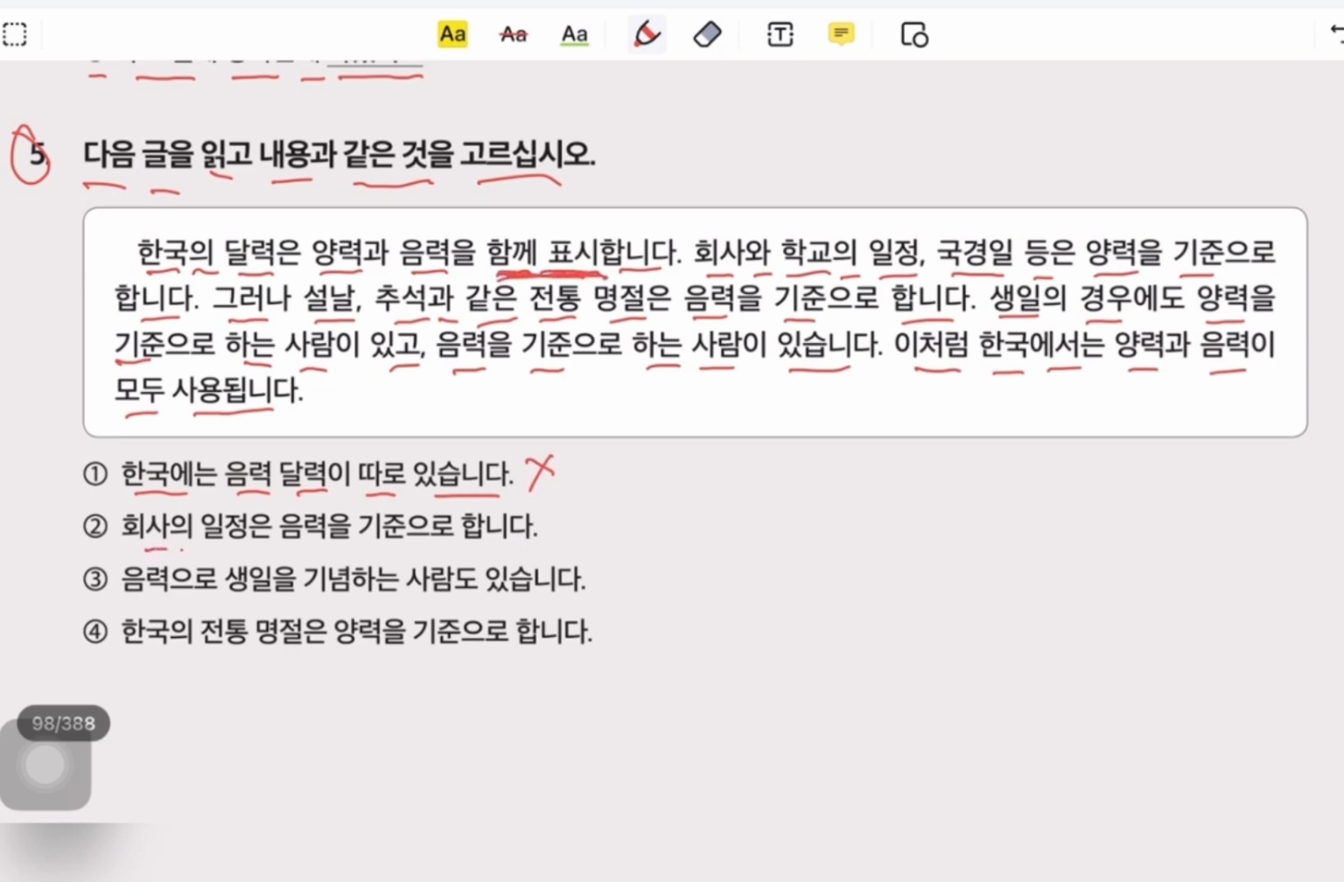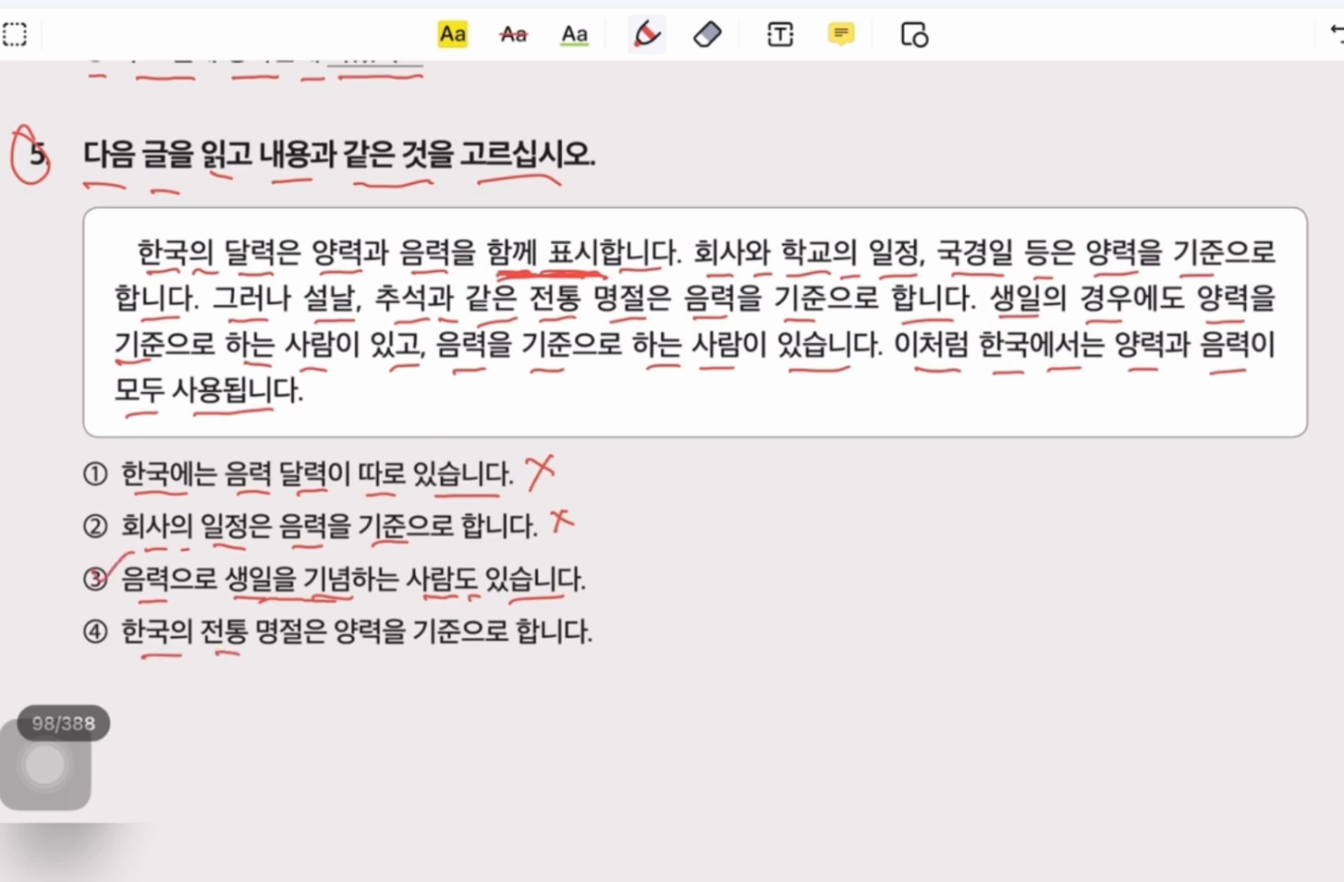Number 2, 회사에서 in Korean companies, 일정 schedule, 음력 moon. 기준 is according to. In Korean companies they run with the moon calendar. No, it's not correct. Number 3, 음력 moon calendar. 생일을 기념 is birthday anniversary. 사람도 있습니다 is there available. So there are also some persons who are celebrating their birthdays by the moon calendar. So this is our correct answer.